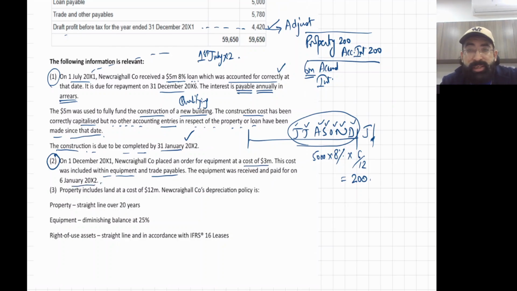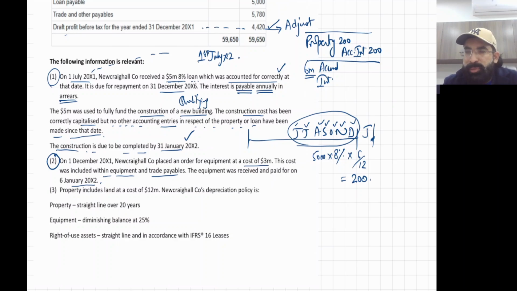That means you didn't get any control. Just think, the delivery has not yet been made before the year end. So this is not your asset. You get the control of the asset once it comes to your premises. Then you make the entry PPE debit, payable credit. So you just gave an order on the phone and you are saying that you are going to book the asset now. No, you can't. You are not supposed to book the asset now.